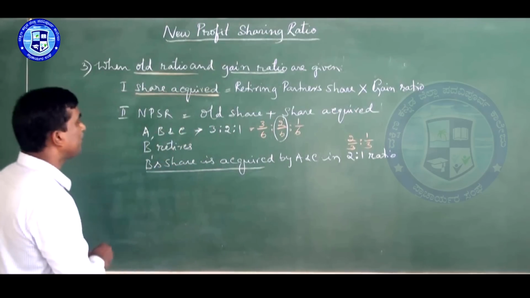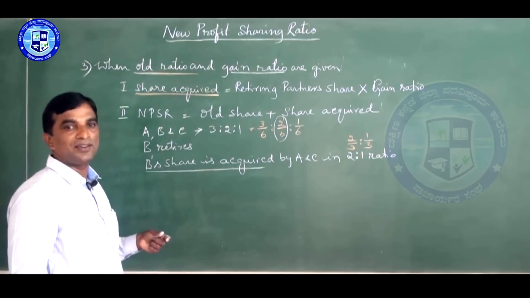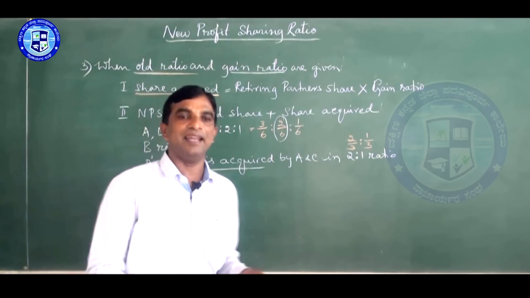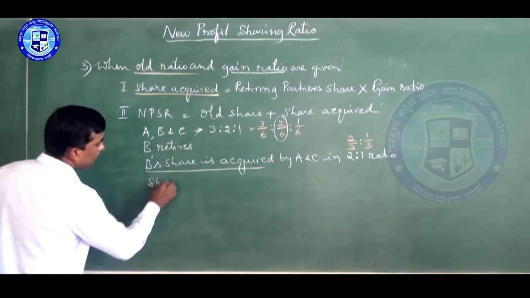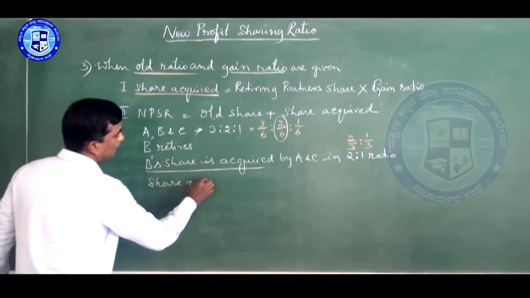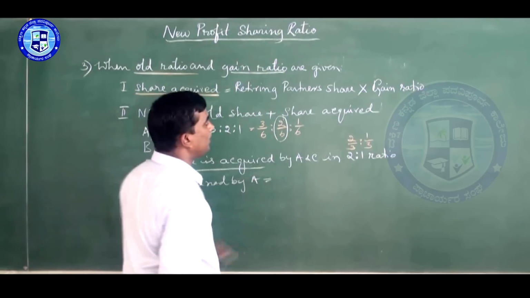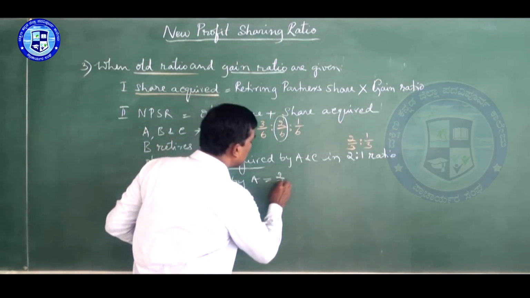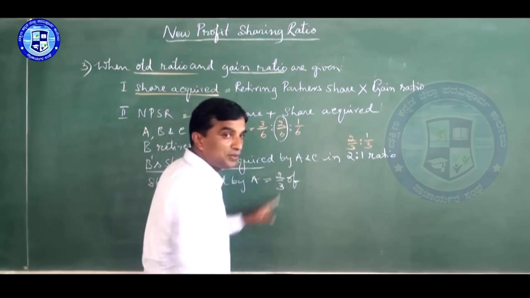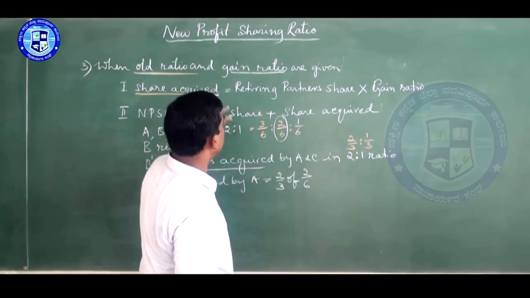First we will find out A's gain share, or share gained by A. Share gained by A is equal to, he is gaining in the ratio 2/3, of the retiring partner's share.